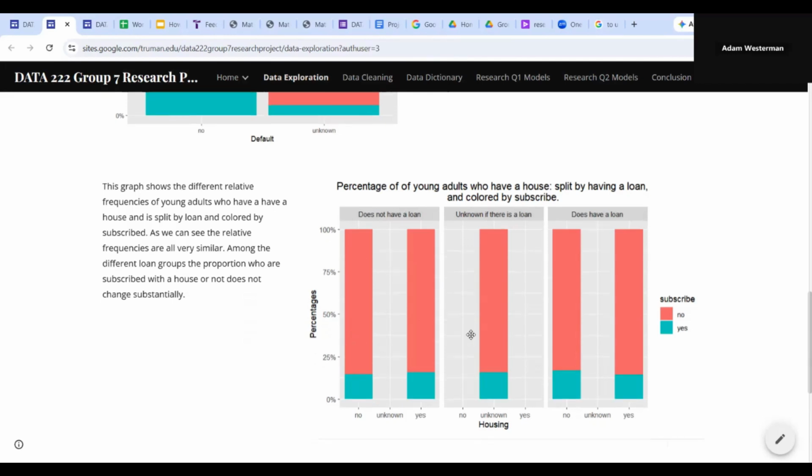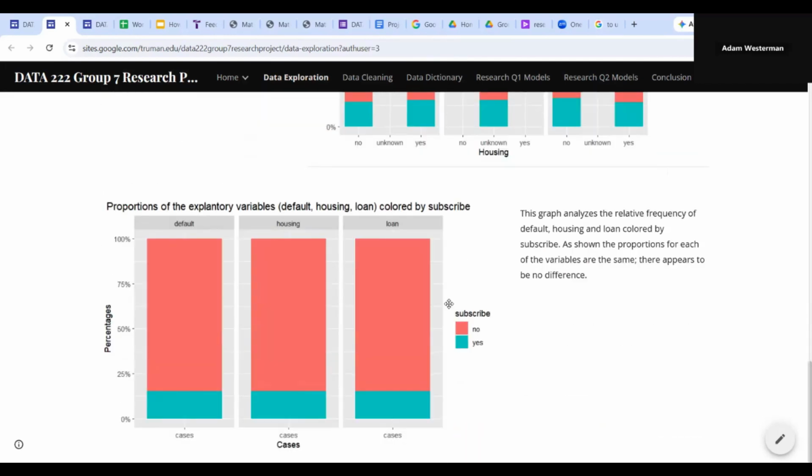The last graph, to make it, I combined the 3 variables using pivot longer and then faceted by the cases. So this graph shows the different distributions of the default, housing, and loan variables. There is no noticeable difference in the proportions on the graph.